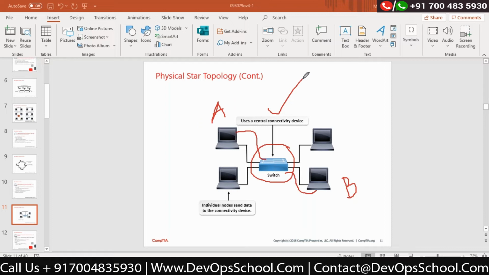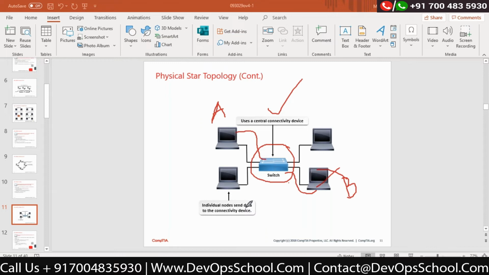If any computer goes wrong, that will only impact that computer. It will not impact anything else. Correct? Until and unless your entire centralized device goes bad, that is the only impactful point. But if your nodes are going bad, it does not affect anything.